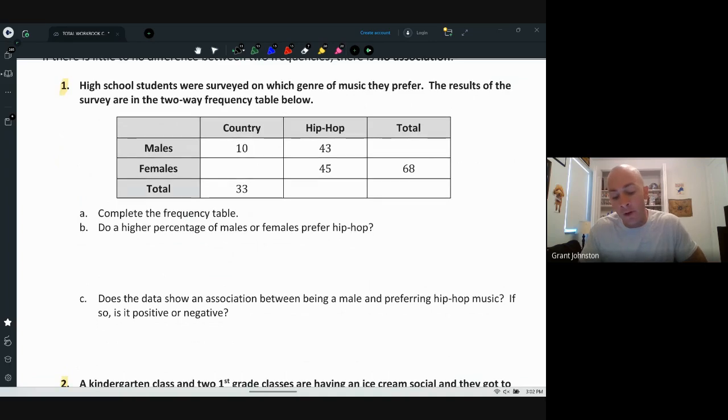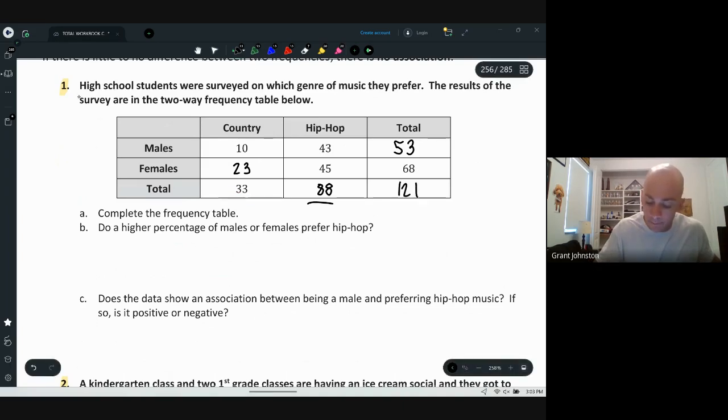It says high school students were surveyed on which genre of music they prefer. The results of the survey are in the two-way frequency table. A says complete the frequency table. Let's complete this. I'm going to do this fast. The 10 plus the 43 would be 53 here for the total. This should be 23 to get the 33. 43 plus 35 is 88. And then I can either add the bottom or the top. Let's just do the 33 plus 88, which is 121. Okay, so I completed the table.